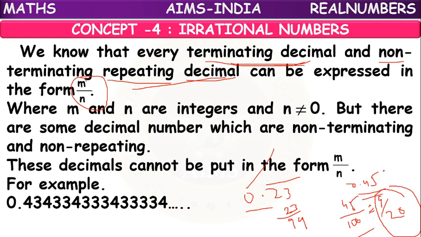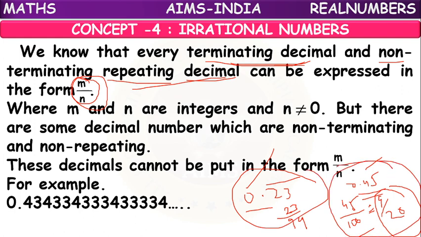So these decimal numbers we have already expressed in the form of m by n. Terminating decimals and non-terminating repeating decimals are examples of rational numbers, where m and n are integers, and n is not equal to 0. The denominator is not equal to 0. That we have learnt already.